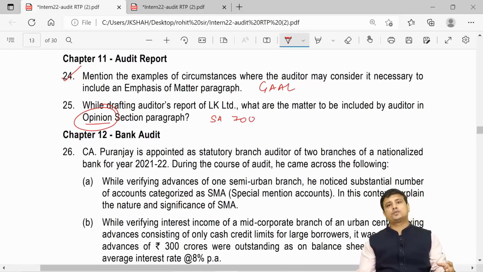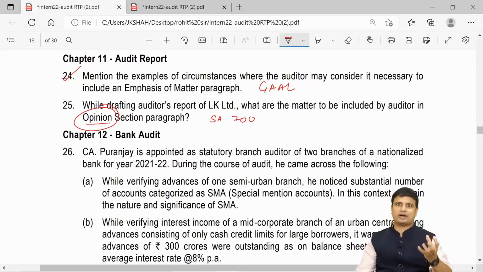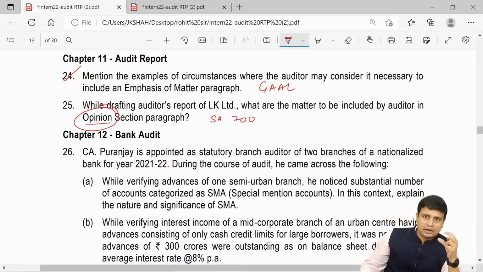What are the matters to be included under SA 700 opinion paragraph? First we will write auditor's opinion, then we will write date, that it has been audited, title of each item of the financial statement, then entity. You will have to write all those things which we have already covered in our notes. So this was our chapter number 11.